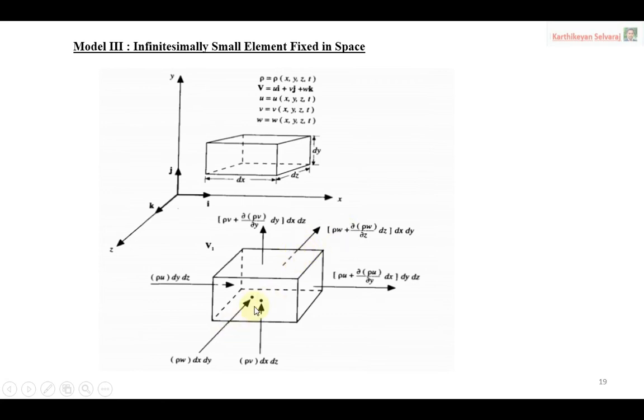Same, density, area, into velocity. Density rho, velocity in the z direction. So the z direction velocity component is w, and the area is dx dy. I am considering only the front portion. So this is our dx and this length will be dy. So automatically the area comes dx dy. The same way for the changes in the other parameter, the outflow of mass, rho w plus dou rho w by dou z dz, times dx dy. So this is the mass outflow from the back side. So we need to consider all those things.